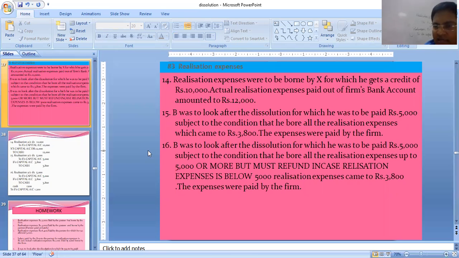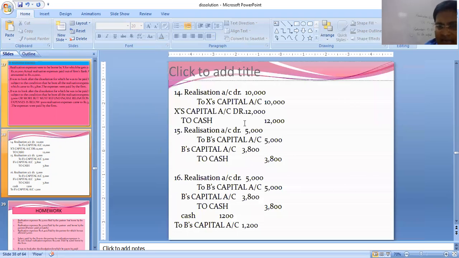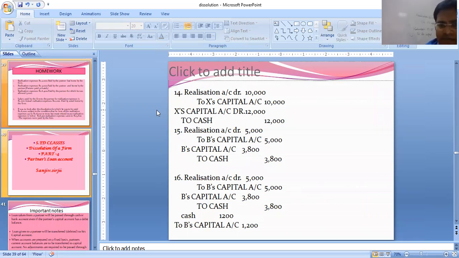Actual realization expenses were paid by the firm's bank account, but it is to be borne by X. So X capital account debit to cash 12,000, 12,000. Previously it was for salary, realization to X capital 10,000. And again X capital account debit to cash 12,000, because actual expenses were paid by the firm.